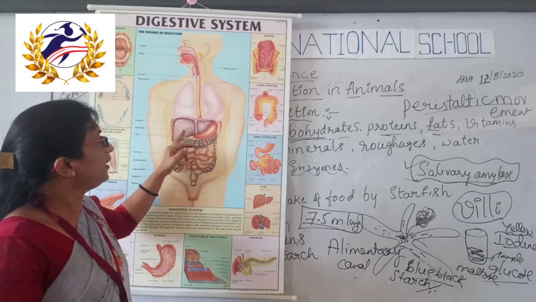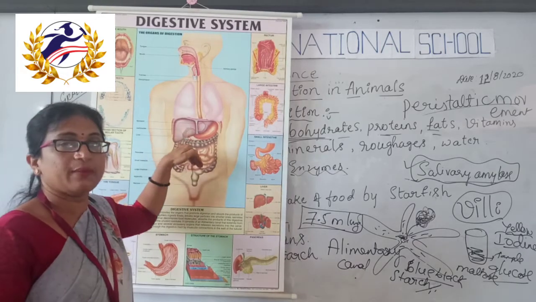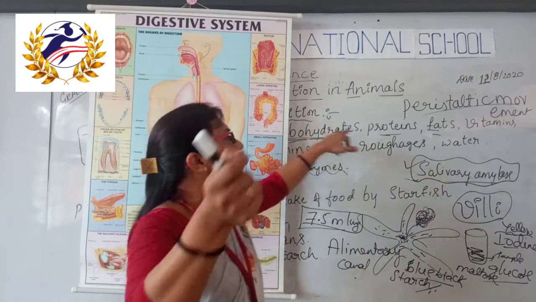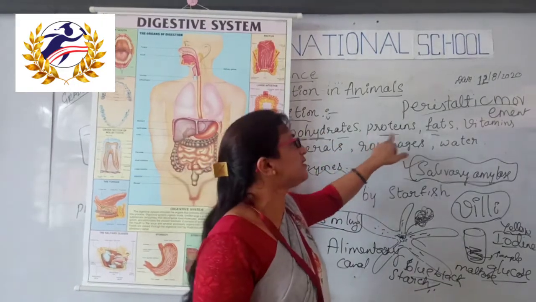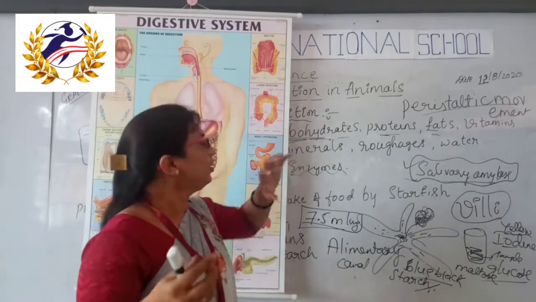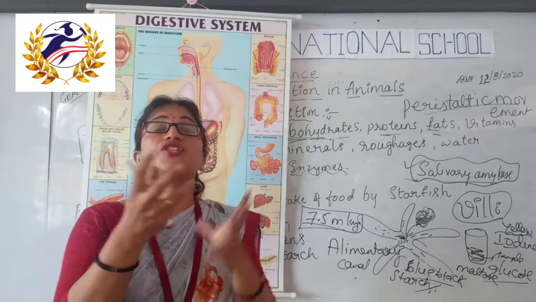The contents of the liver, pancreas and gallbladder digest the carbohydrates into glucose units, proteins into amino acids, and fats into fatty acids and glycerol. So they make the complex food into simpler forms.